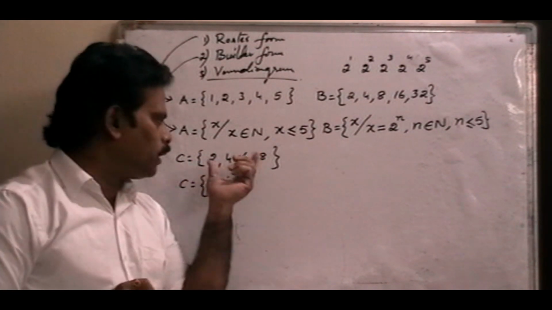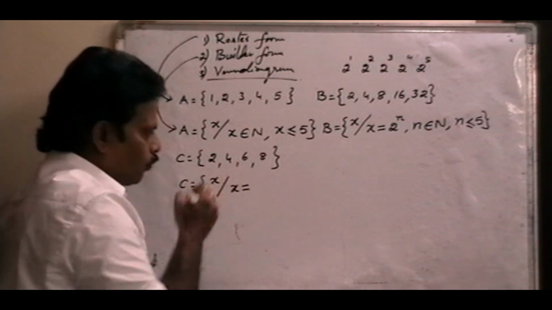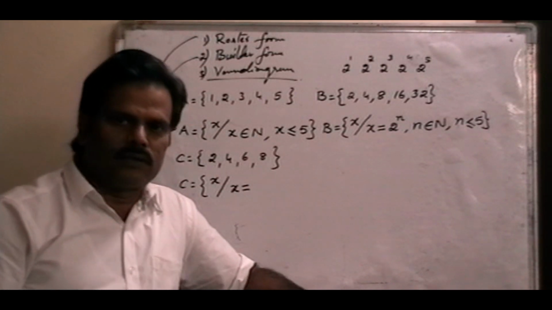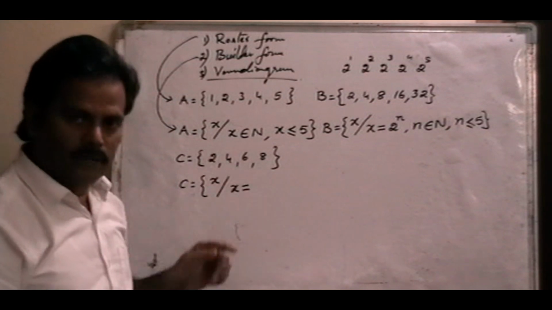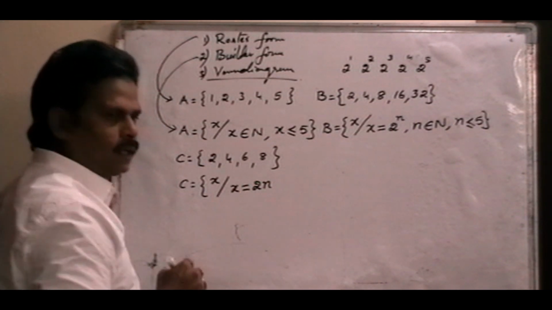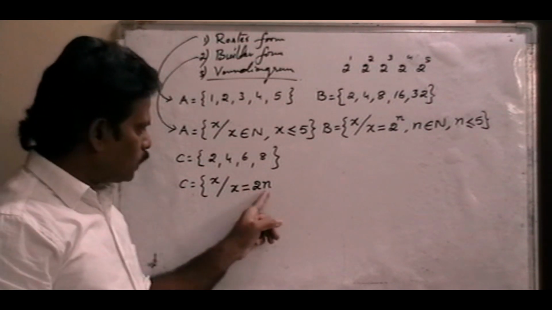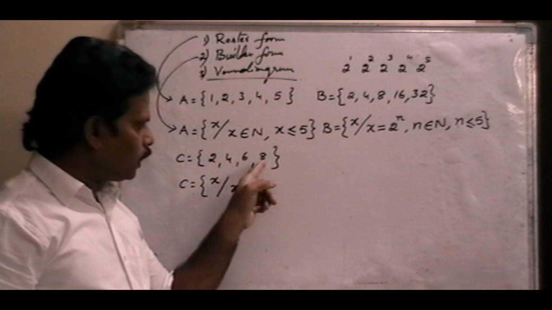So how do we get an even number? We know that every even number is in the form of a multiple of 2, 2 into something. 2 into anything is an even number. 2 ones are 2, 2 twos are 4, 2 threes are 6, 2 fours are 8.